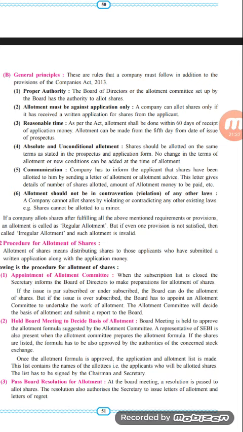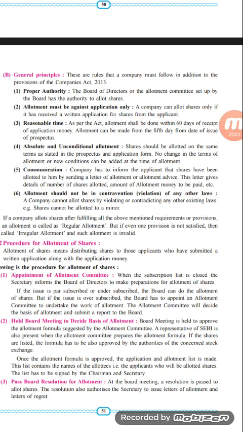The next one, communication. The company has to inform the applicant that shares have been allotted to him by sending a letter of allotment or allotment advice. This letter gives details of the number of shares allotted and the amount of money that needs to be paid. So the persons who are going to get the shares from the company need to be communicated by sending a letter of allotment, and the people who are not going to get the shares also need to be communicated by the company by a letter of regret.